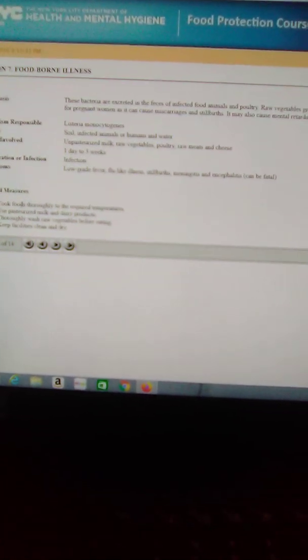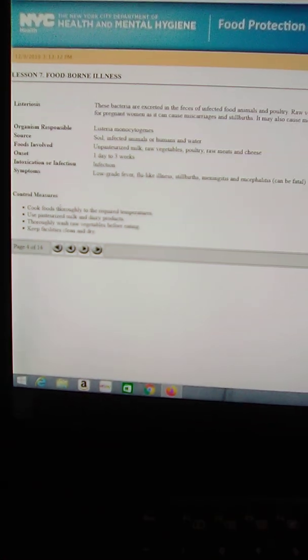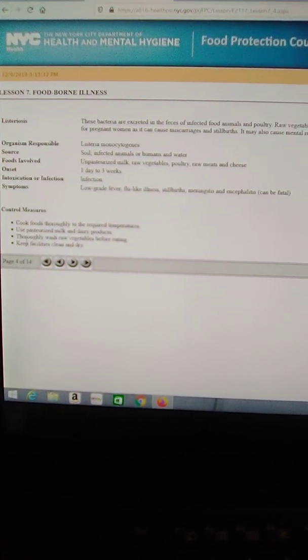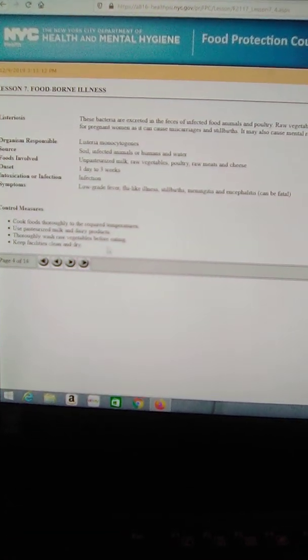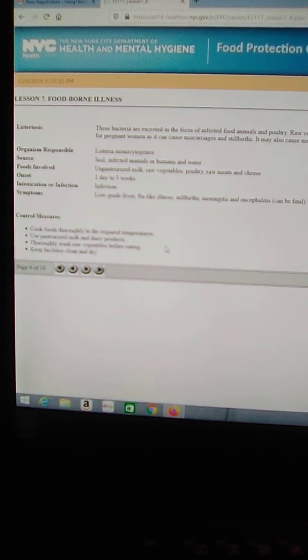Control measures. Cook foods thoroughly to the required temperatures. Next, use pasteurized milk and dairy products. Next, thoroughly wash raw vegetables before eating. And last, keep facilities clean and dry.